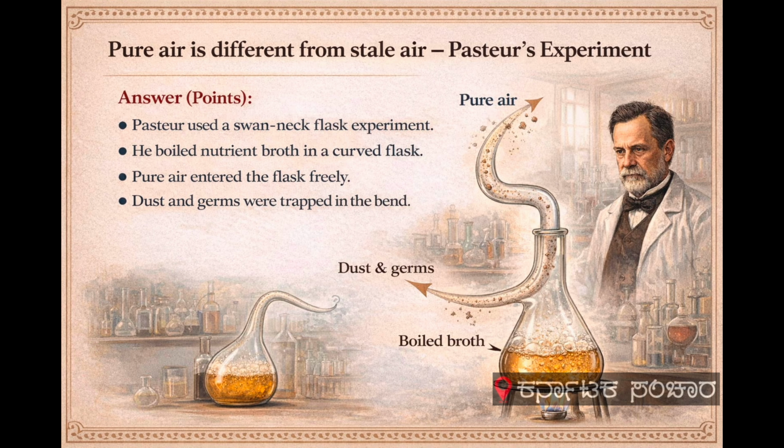Next question is, pure air is different from stale air. How did Pasteur prove this? Pasteur used a swan neck flask experiment. He boiled nutrient broth in a curved flask. Pure air entered the flask freely. Dust and germs were trapped in the bend. Here the broth remained fresh in pure air. When the neck was broken, germs entered. The broth spoiled immediately. This proved germs in stale air cause decay.